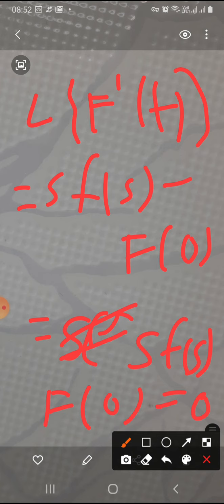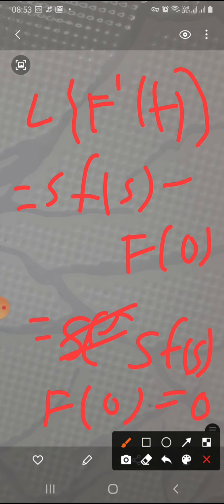In this expression, which is the Laplace transform of f'(t) equal to sF(s) minus f(0), which we have already proved, if we substitute the second condition, that is f(0) is equal to 0, we have the Laplace transform of f'(t) is equal to sF(s).